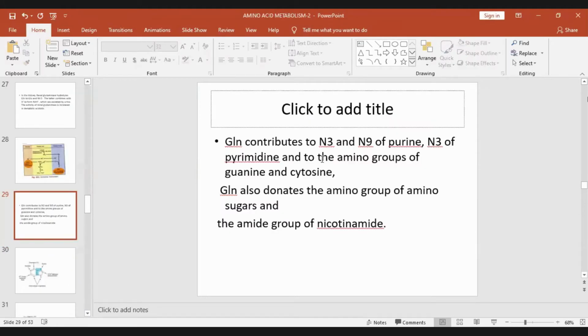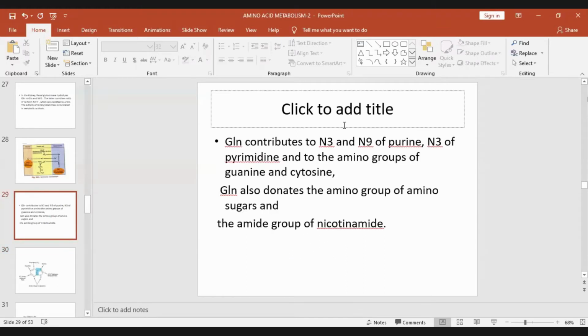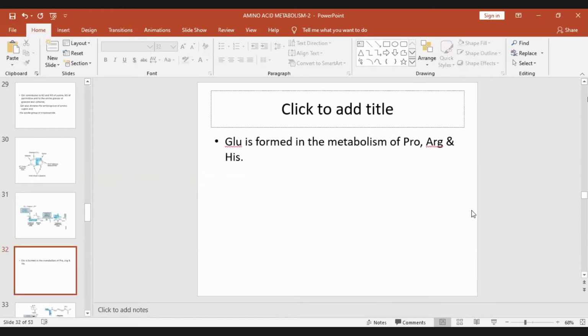Glutamine contributes to N3 and N9 of purine, and N3 of the pyrimidine, and to the amino groups of guanine and cytosine. Glutamine also donates the amino group of amino sugars, N-acetyl hexosamine, N-acetyl galactosamine, which are particularly required in mucopolysaccharide synthesis. And it also contributes to the amide group of nicotinamide.